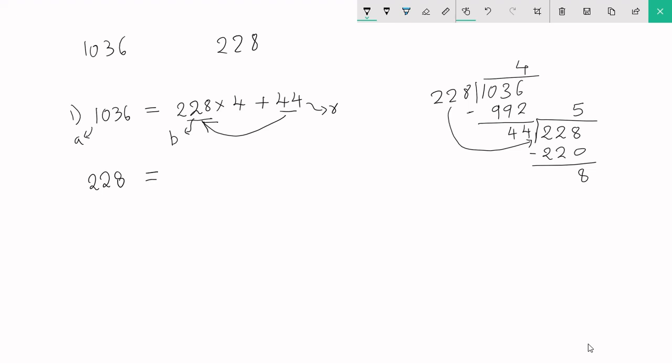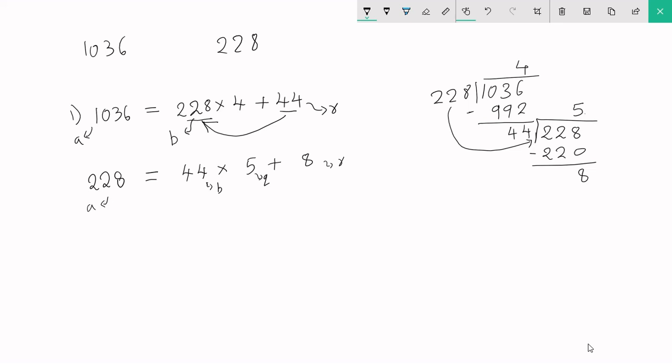So 228 is the current dividend, the divisor happens to be 44, the quotient is 5, and the remainder is 8.